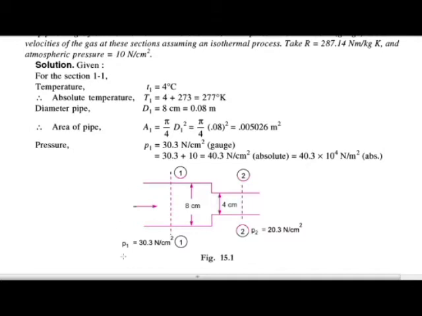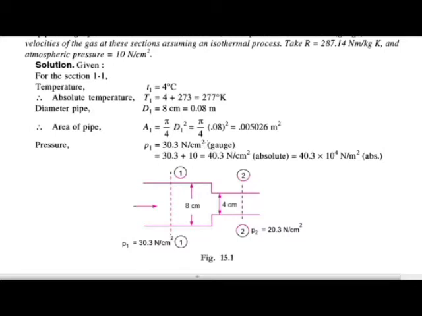Then the area of the pipe is pi by 4 into d square. So A1 is equal to pi by 4 d1 square, pi by 4 into the diameter 0.08 square. Now we get the value of area of pipe as 0.005026 meter square. Then the pressure in section 1 is 13.3 Newton per centimeter square.